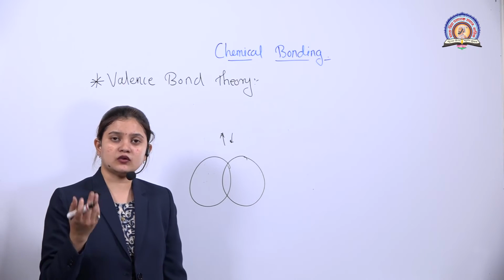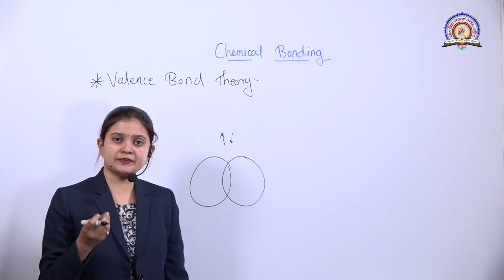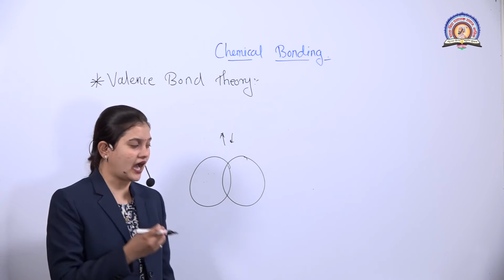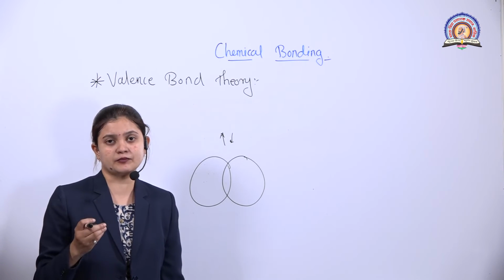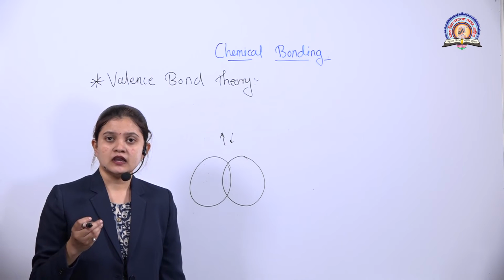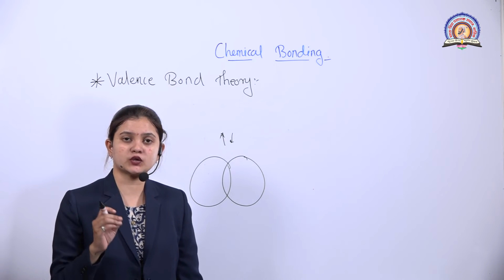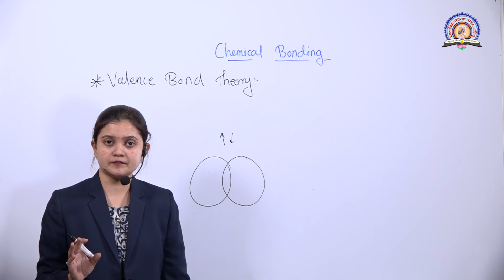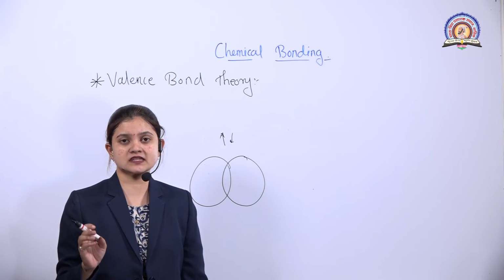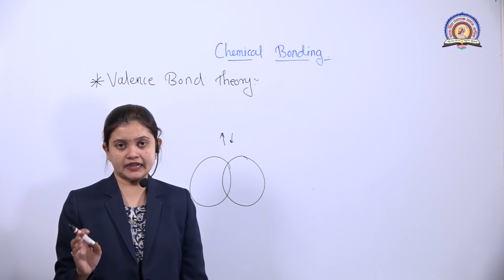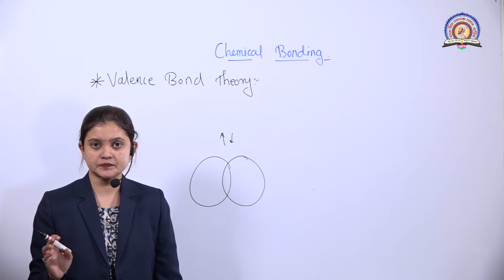The overlap happens only when they have unpaired electrons with opposite spin. So the first point is that there must be an overlap, and the overlap must be between unpaired electrons having opposite spin.